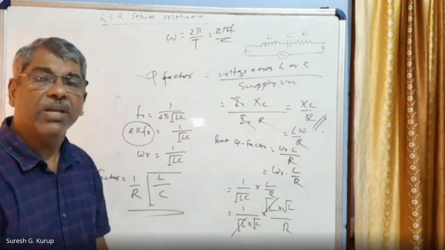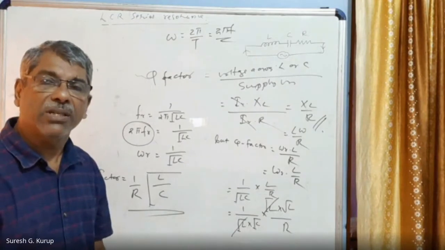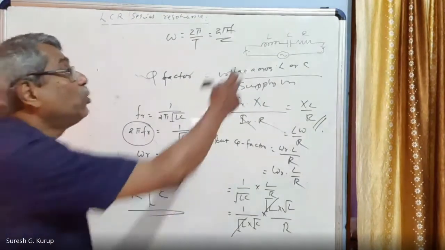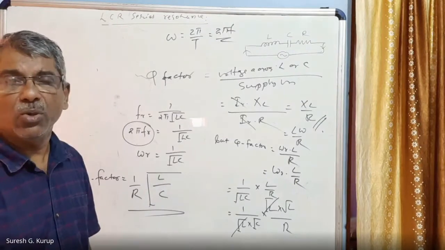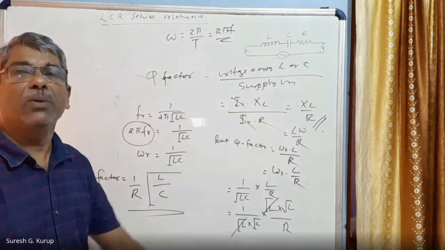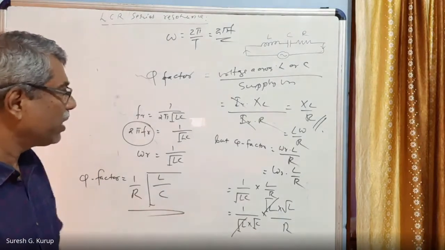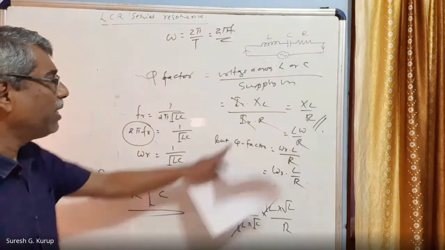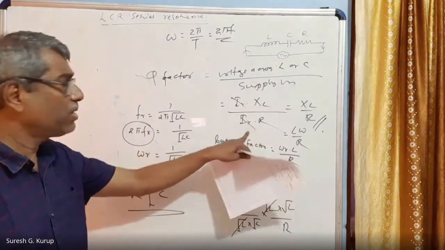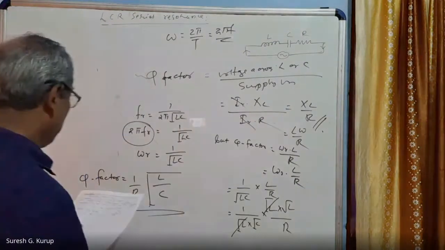Supply voltage is the voltage across resistance only, because at resonance we feel these two elements are not present, only resistance is present. So the voltage at resonance is the voltage across the resistance. That is why supply voltage is taken as the voltage across the resistance only, right? That is IR into R. What is IR? Resonant current. So resonant curve is over, everything is over.